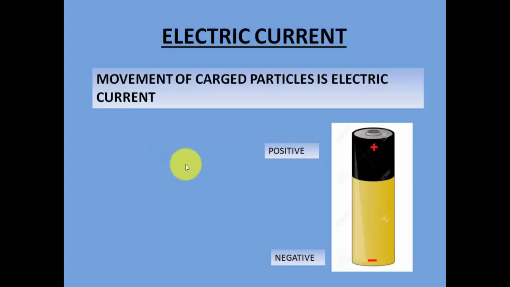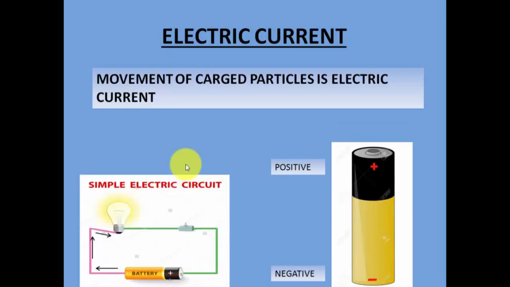So how do we measure the electric current? Let's say, for example, if I open a tap, how much water will come out of the tap in, let's say, one hour or half an hour? Similarly, in this case, how many particles will flow. That is a measure of how much the electric current is. The measure of electric current is nothing but how many particles are flowing. That is how we measure the electric current. This we'll talk about later.